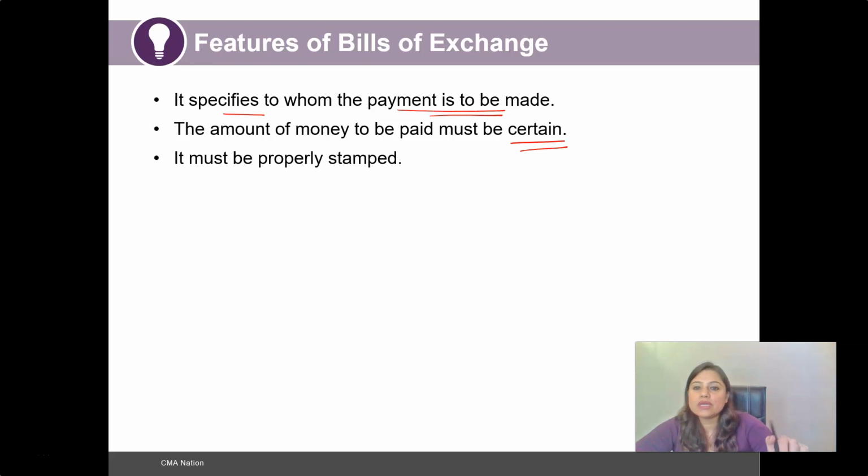It must be properly stamped, which will thus prove the authentication of the document.